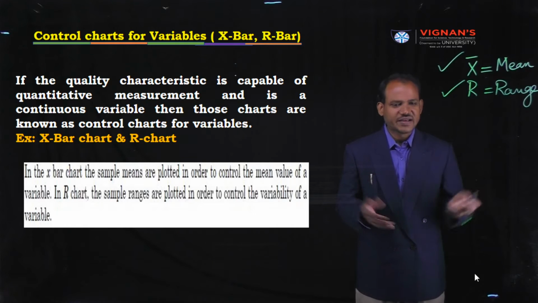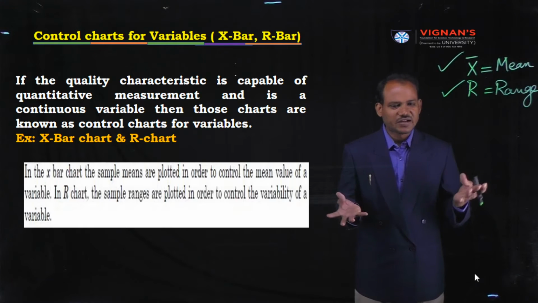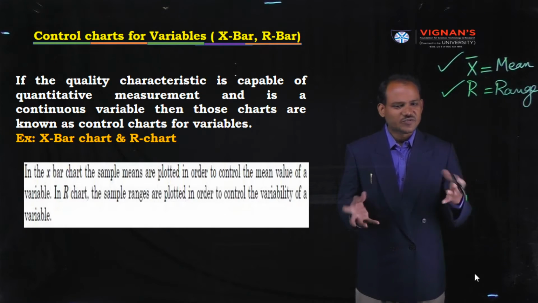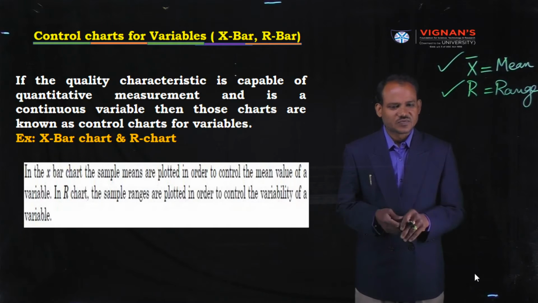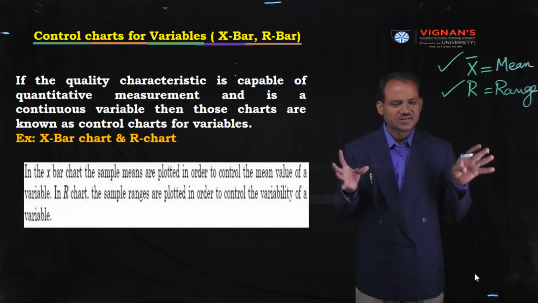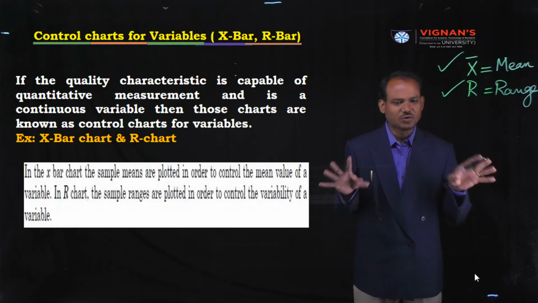So in the olden days, that diameter may be different. From one shaft to the other shaft, it may be varying. What are the reasons for getting variation? Due to some causes. Causes may be chance causes or assignable causes.